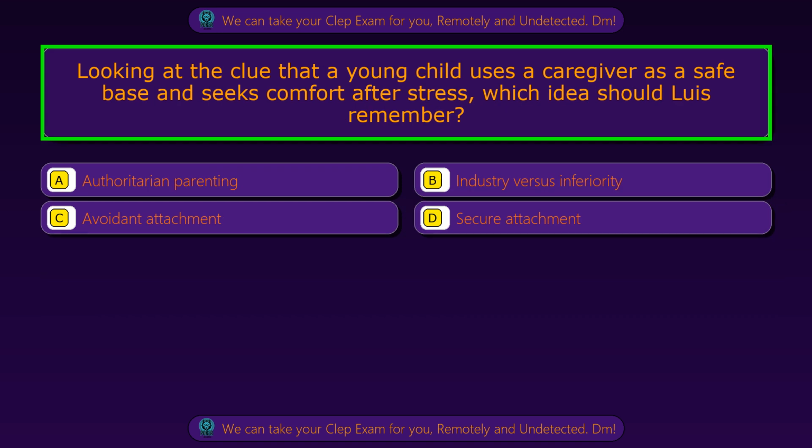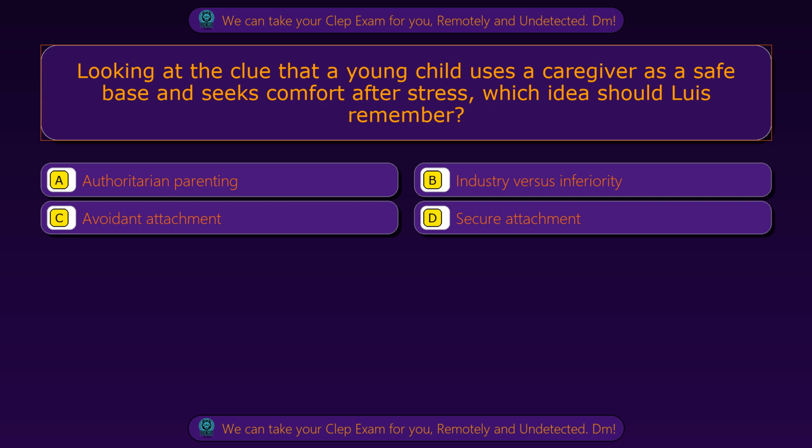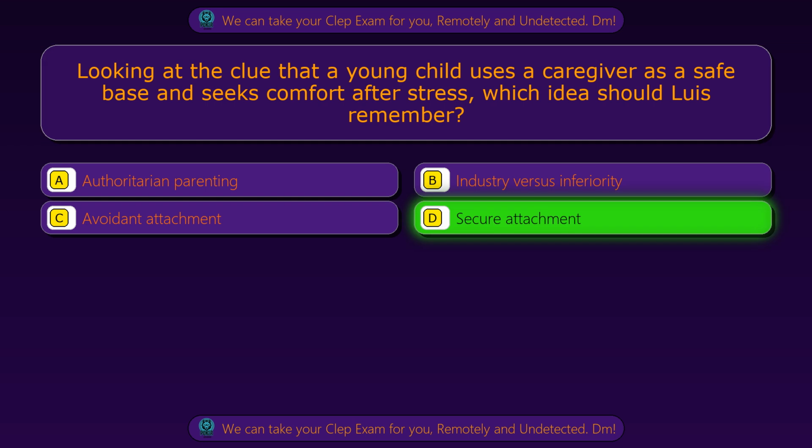Question 84. Looking at the clue that a young child uses a caregiver as a safe base and seeks comfort after stress, which idea should Luis remember? Option A, authoritarian parenting. Option B, industry versus inferiority. Option C, avoidant attachment. Option D, secure attachment. The correct answer is option D, secure attachment.